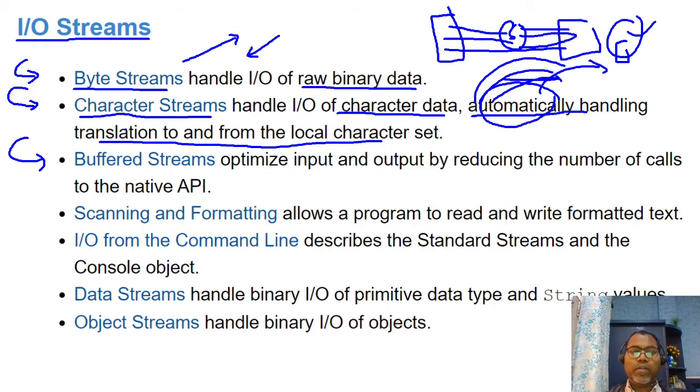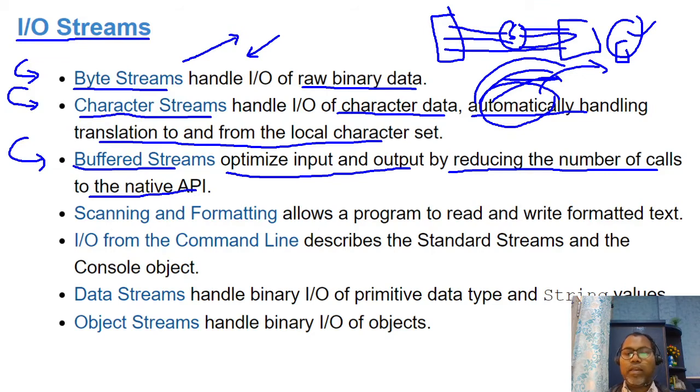So a buffered stream supports this and optimizes our input and output by reducing the number of calls to the native OS API. Finally, writing any bytes of data to your drives or reading is done natively by Java. That means the operating system on which they are working is requested to write or read the data. So this is the kind of buffer.